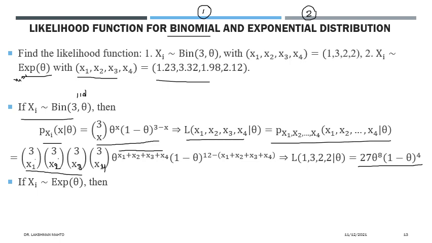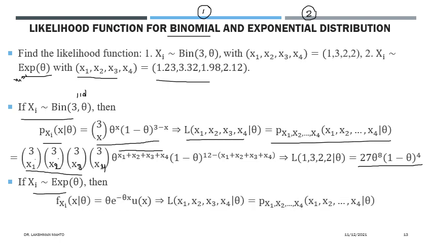Likewise, for the second problem, the data is coming from an exponential distribution where the parameter is unknown. Again we have to define the likelihood function with the help of this exponentially distributed data. The density of an exponential random variable is lambda times e to the power negative lambda x, for x greater than or equal to 0.